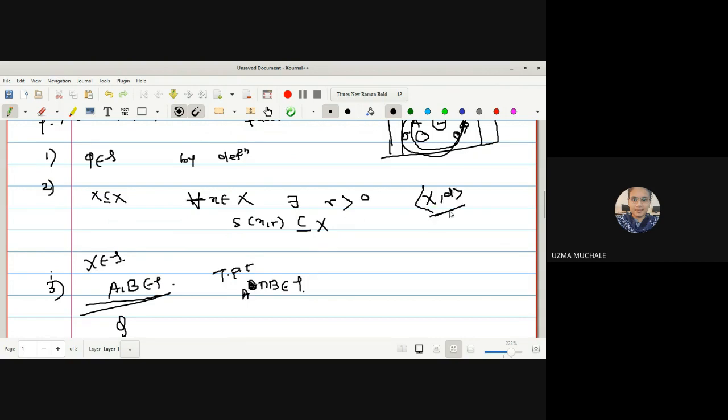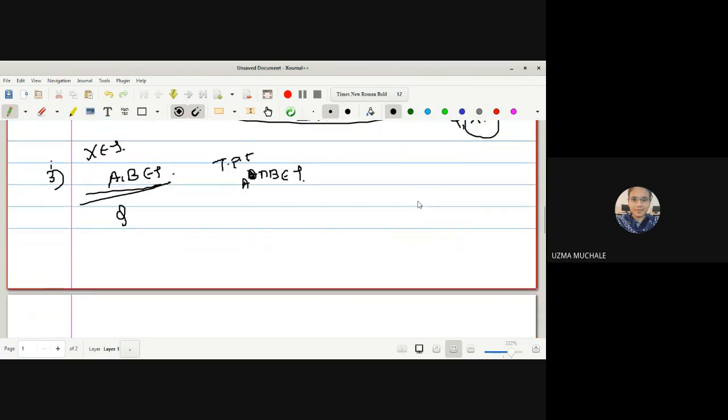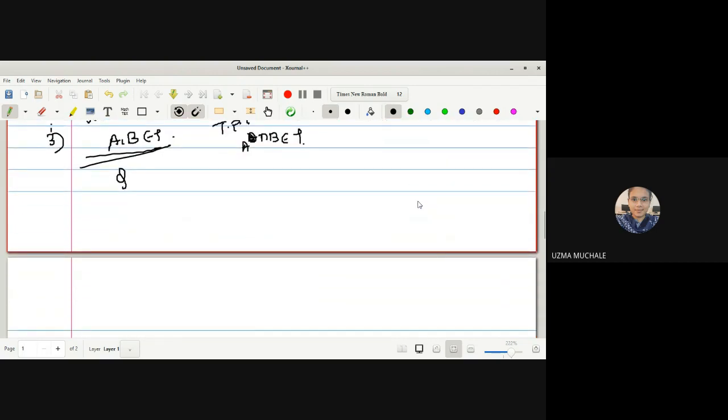If (X, d) is a metric space, we know that phi and X are always open sets. So X is an open set in a metric space, and this definition will be true. Those who know open sets in a metric space can understand this definition: for every element x of capital X, there will exist an open sphere which is contained in X.